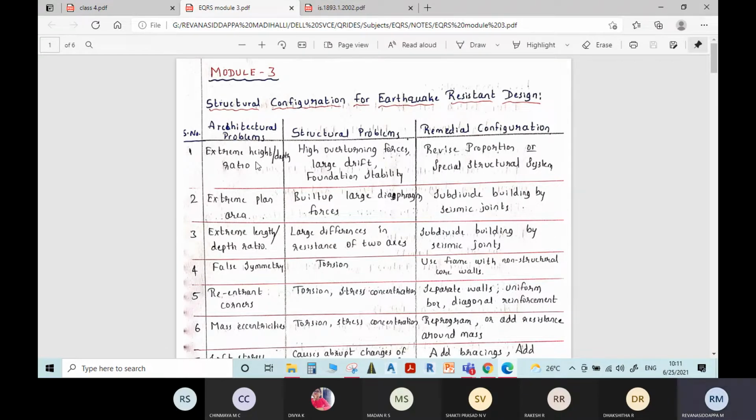So in the first point of the structural configuration, extreme height to depth ratio is the main important parameter to consider. If it is an unavoidable condition and you have to go for a larger height, you need to provide some special structural system to strengthen the structure against earthquake load.